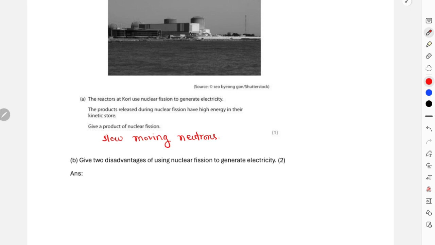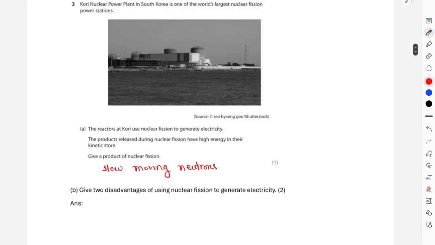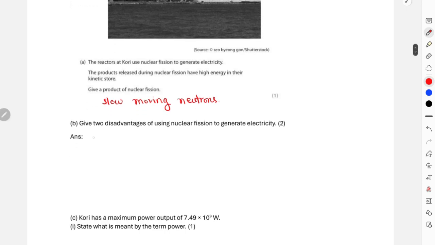Right, slow moving neutrons. And then for part B, it says give two disadvantages of using nuclear power stations to generate electricity. Obviously, the first one is that they produce radioactive waste materials, and the second one would be that they're quite expensive. But no, let's think of anything else. Let's just write the first one, that they produce radioactive waste materials.